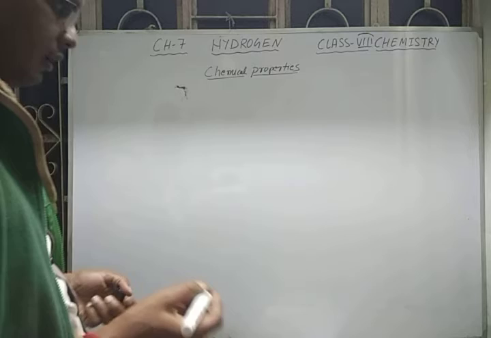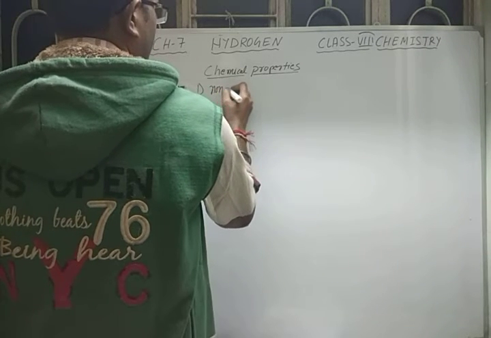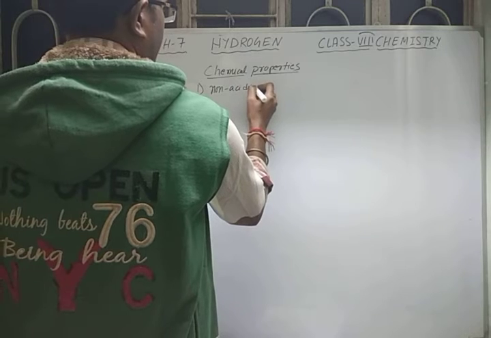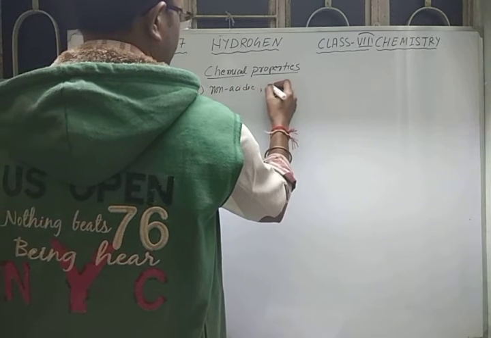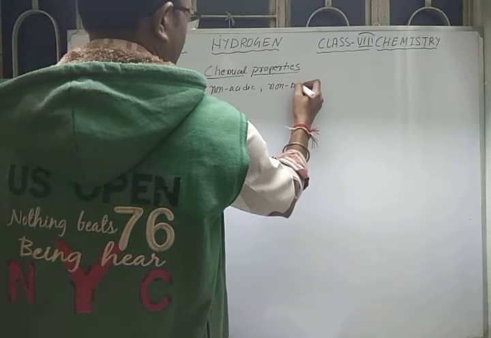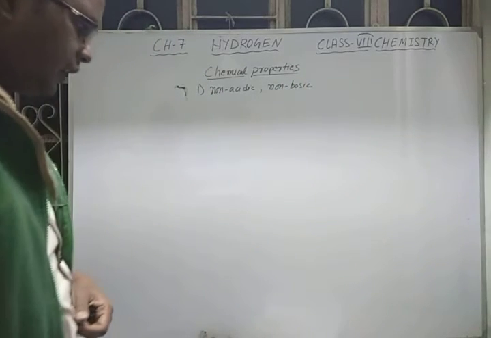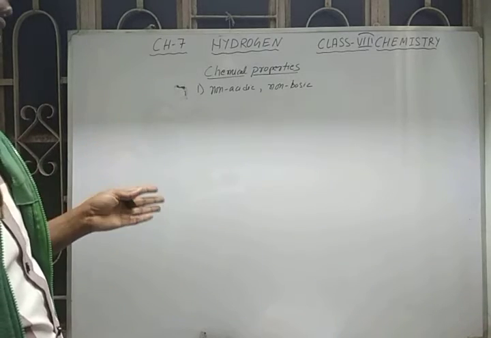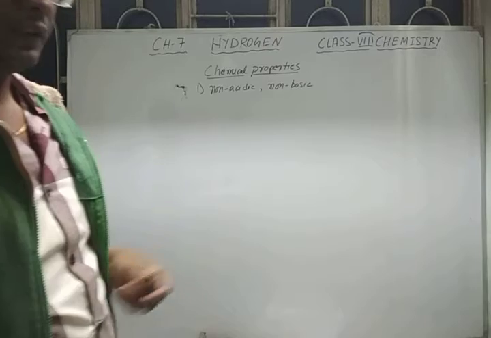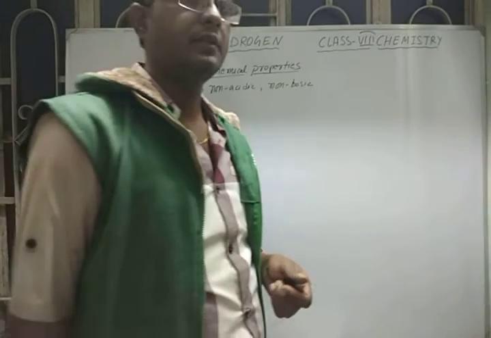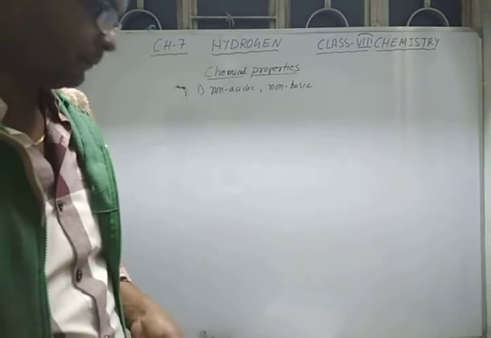It is neither acidic nor basic in character. Therefore, it is neutral, and when hydrogen gas comes in contact with litmus paper, red litmus and blue litmus show no change.